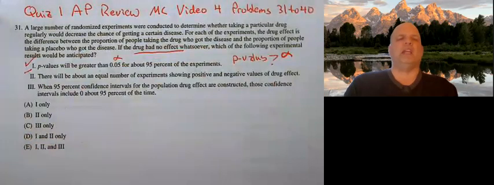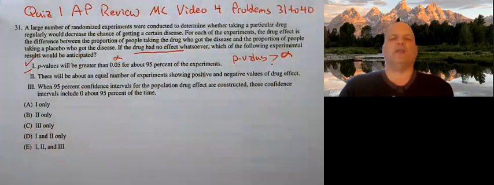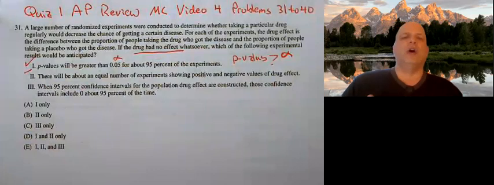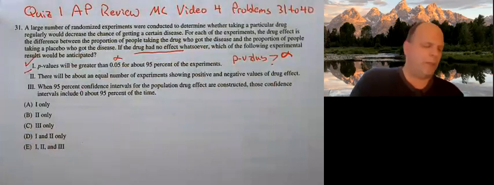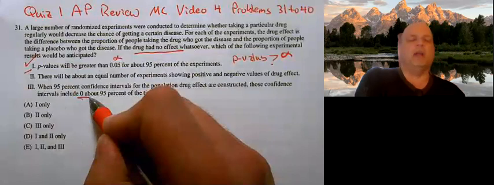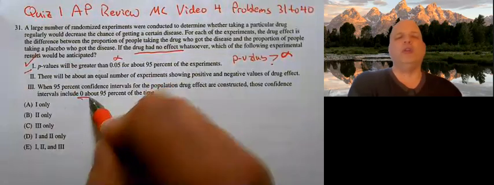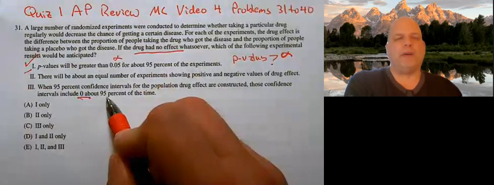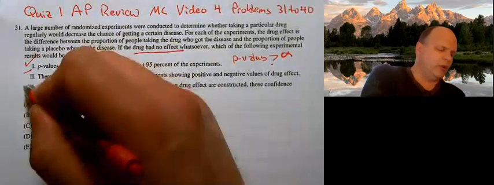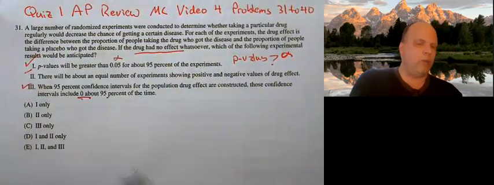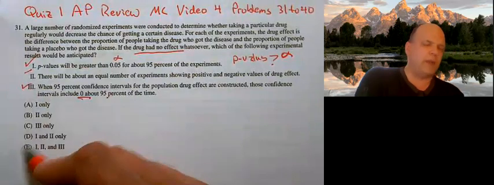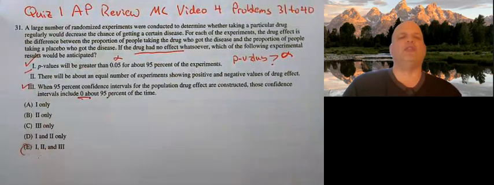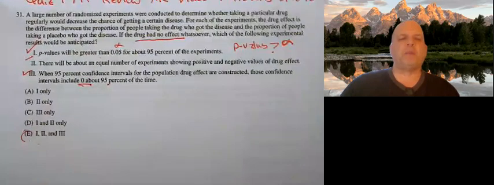Number 3, probably the easiest of the 3 to understand. When 95% confidence intervals for the population drug effect are constructed, those intervals would include 0 about 95% of the time. And remember, if we include 0, there is no effect. Well, 95% of them are going to be right, and about 5% of them are going to be wrong. So 1 and 3. And at that point, we know it's going to have to be E. But let's talk about number 2, because it's a little more difficult to understand.